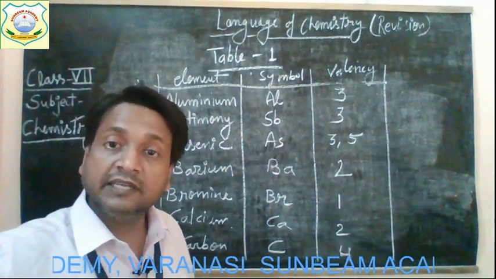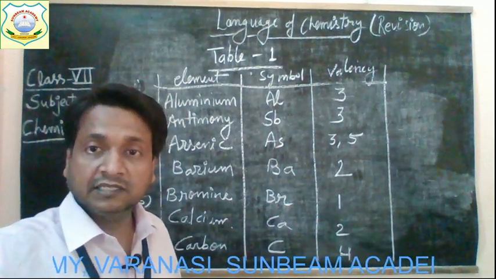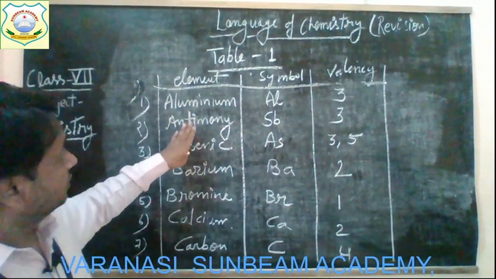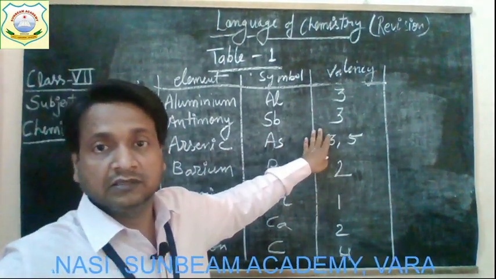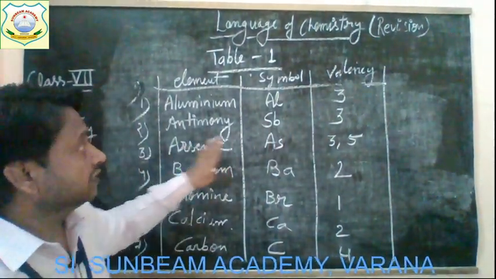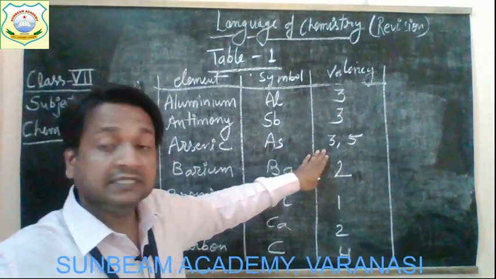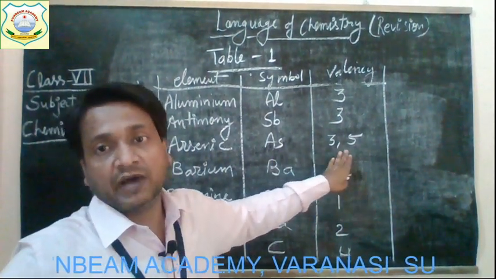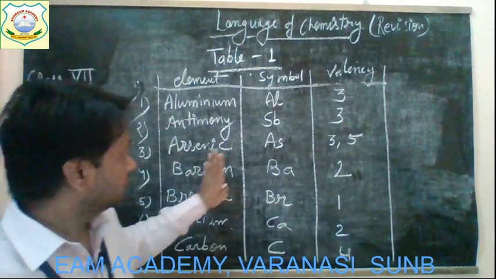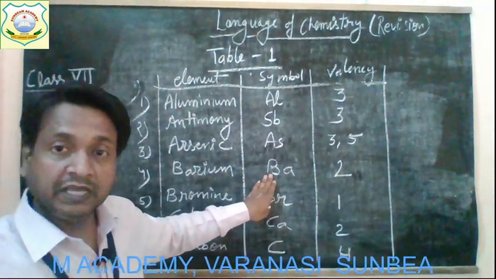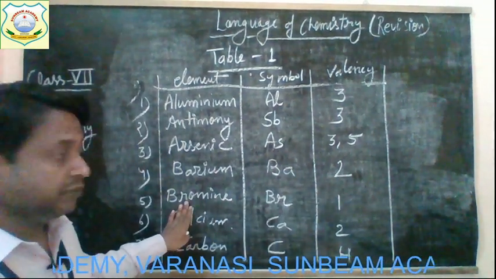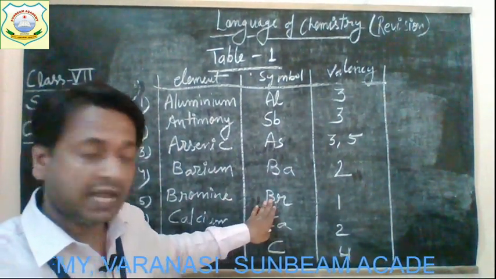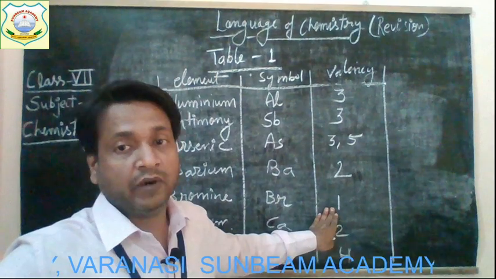And its valency is 3. Okay, antimony symbol Sb and the valency 3. Arsenic symbol As and the valency 3 as well as 5. Got it? Barium symbol is Ba and the valency is 2. Bromine, its symbol is Br and the valency is 1.